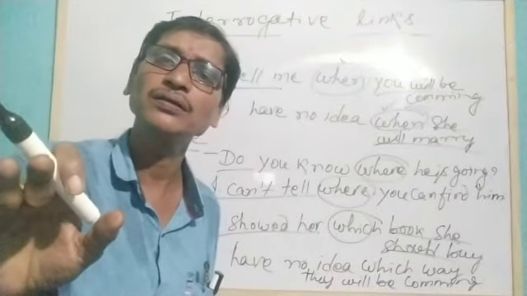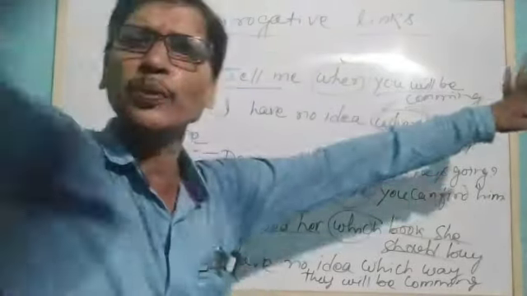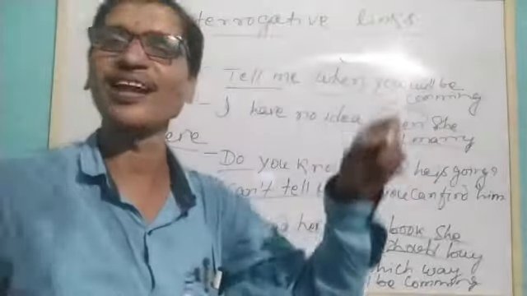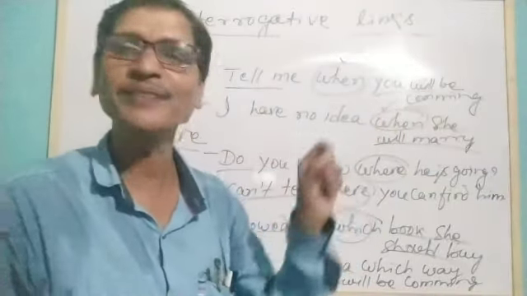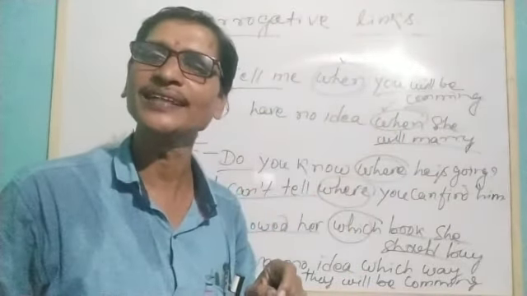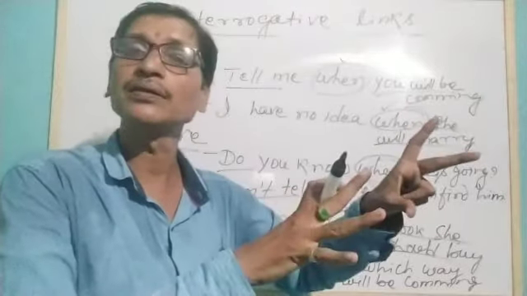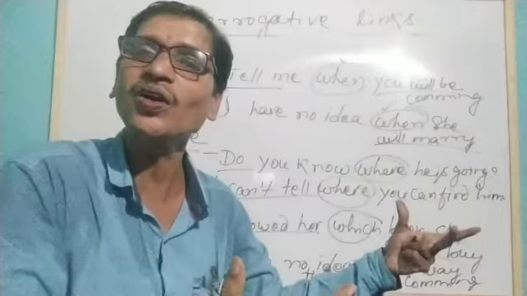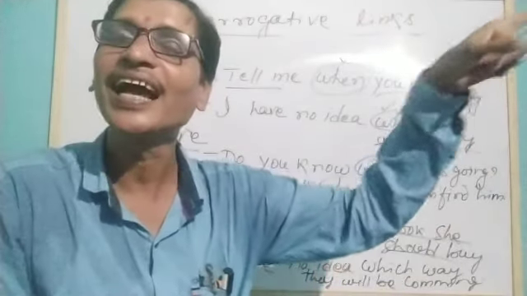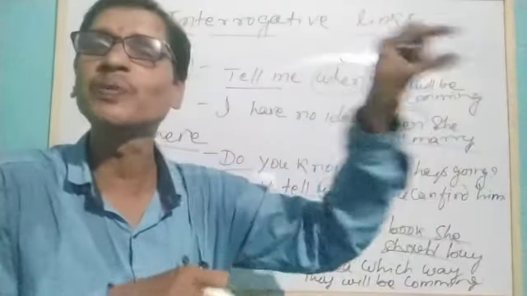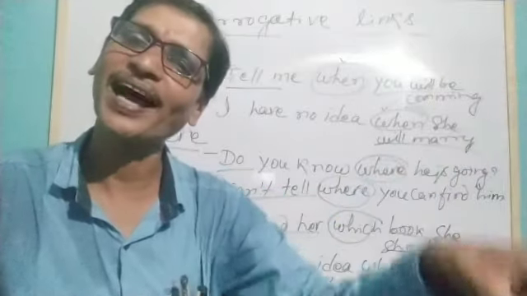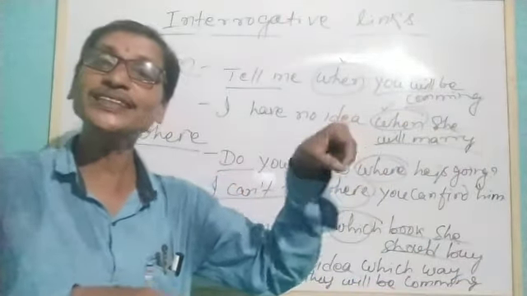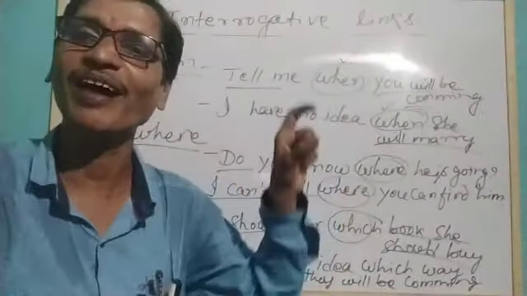That means there are several books available. This novel is important for you. The poems are important for you. Not the cinema pictures book, that is not necessary for you. I identified which books she should buy. So here "which" is used to identify.